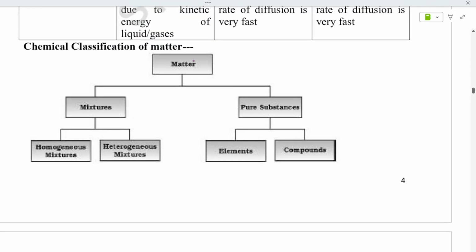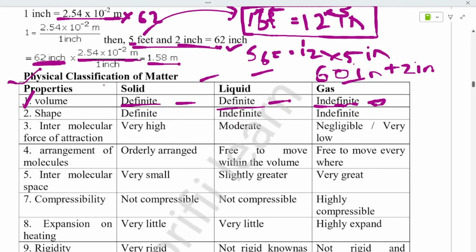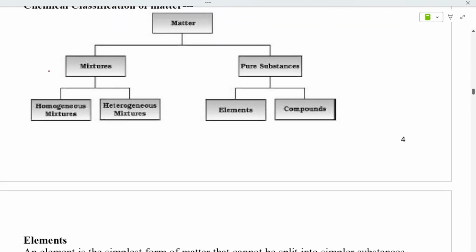Next is chemical classification of matter. This was physical. Okay, physical classification. If you come to chemical, they'll have two parts, that is mixtures and pure substances. Mixtures are nothing but homogeneous and heterogeneous, and pure substances are nothing but elements and compounds. Homogeneous, heterogeneous, as you all know from school we are studying.